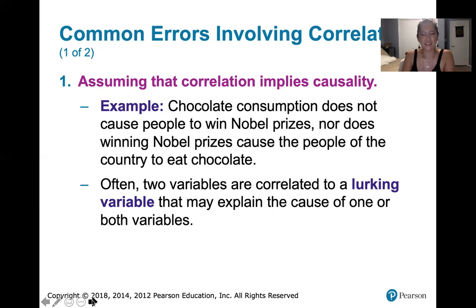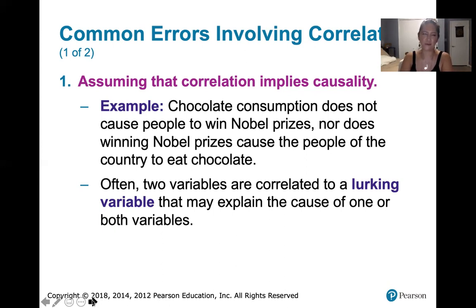So as crime goes up, ice cream consumption goes up, and as ice cream consumption goes up, crime goes up. Now you might think that those are causally related. That would be an unwise assumption to make, because eating ice cream does not cause people to commit crimes, and neither does committing crimes cause people to want to have a little ice cream.